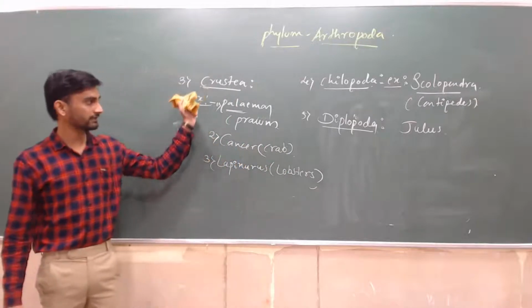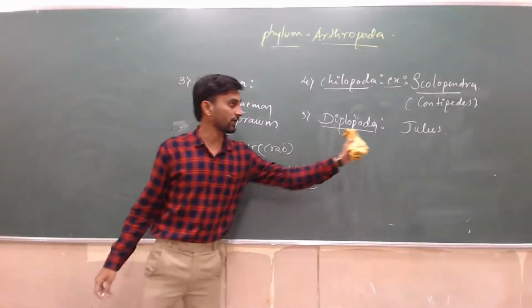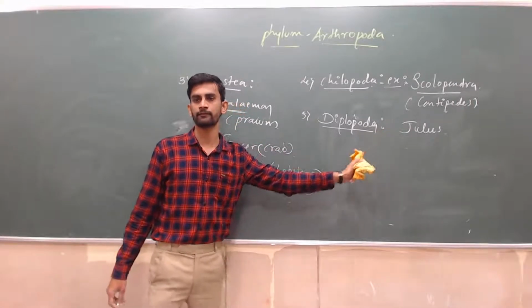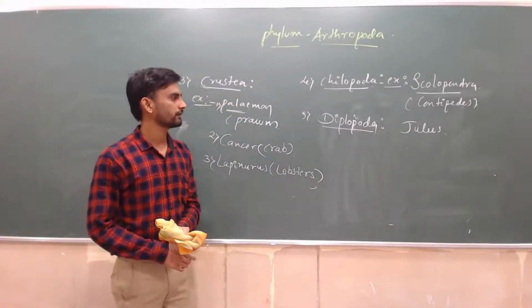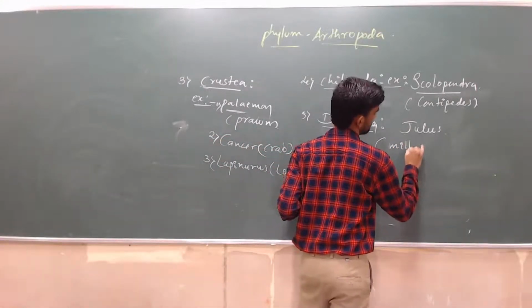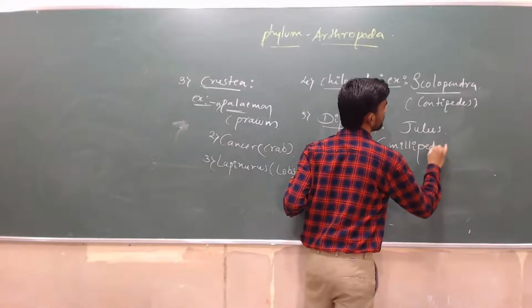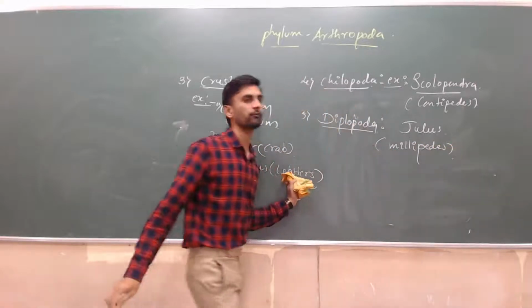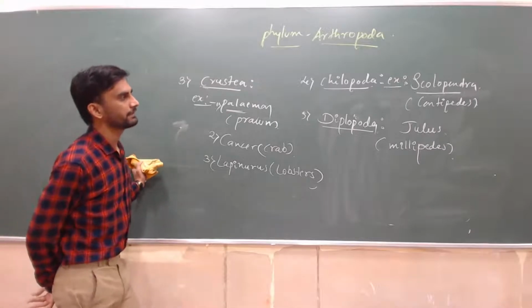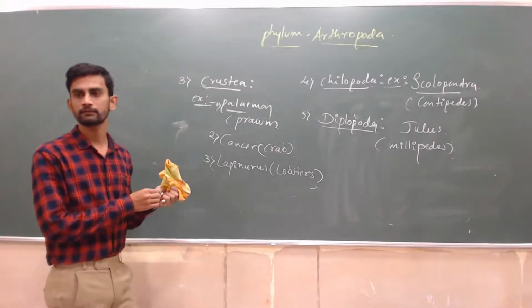If you are not getting these class names, try to remember the common name along with the scientific name. That's enough. Zulus, commonly called millipedes.